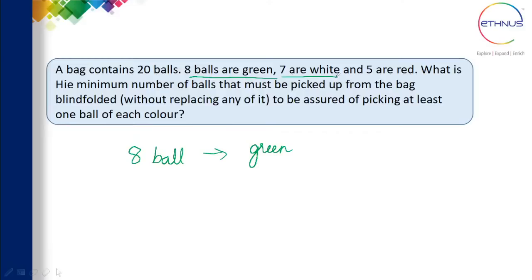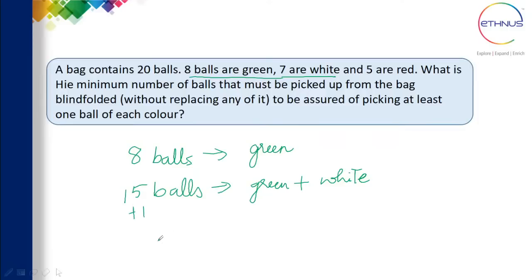Suppose I take 8 plus 7, that is 15 balls. Here also I'm not sure that I'll have all 3 colors. There could be a situation where in these 15 balls, 8 are green and 7 are white. So it could be only green and white. If I want all 3 colors, then I should take one extra.